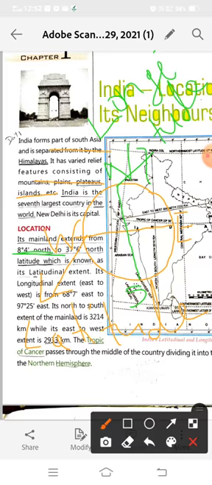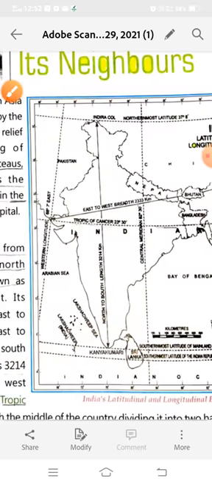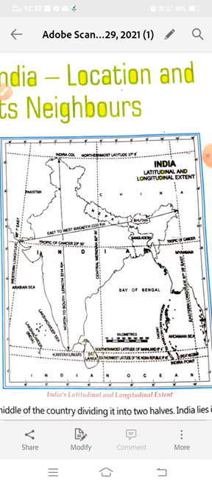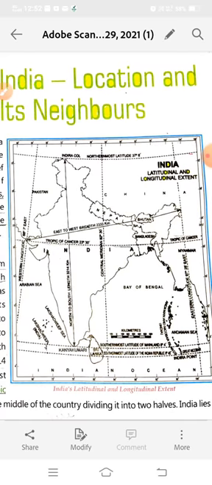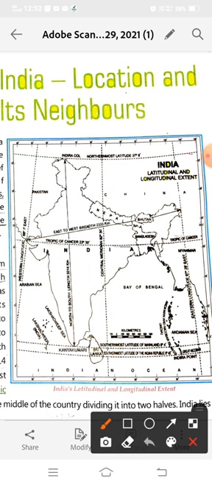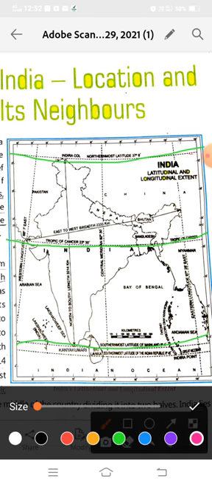See here in this map, you can see clearly the latitudinal direction and longitudinal direction of India. We have two types of lines here. These lines are latitudes, and these purple lines are longitudes.